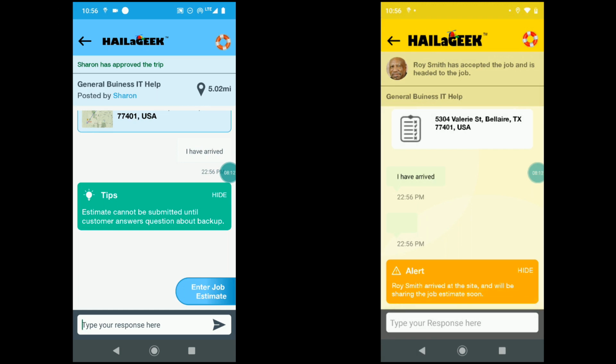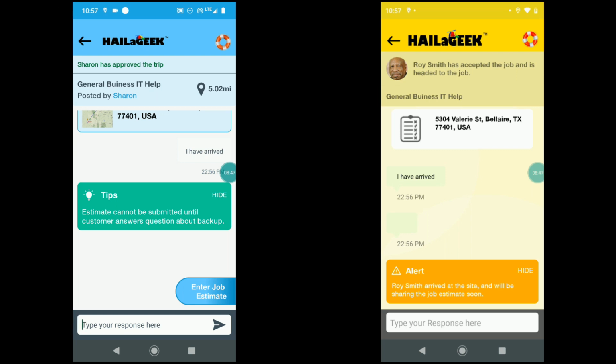Now, in a lot of jobs, the geek will actually be finding the customer and talking to them in person. But in some cases, the customer is actually going to be someone in a different office or an IT manager who's out of town or something like that, who's looking for some on-site hands. And so they're going to be managing this job from a remote location. And so that's why all this detail is being shared from app to app, just in case the customer is actually somewhere in a different location than where the work is actually going to be done.